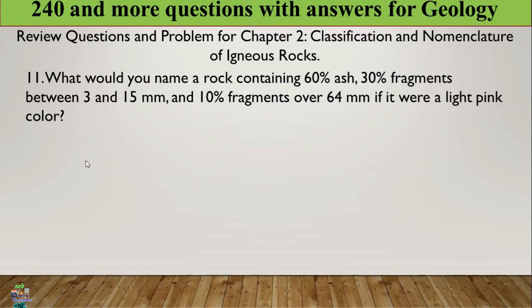Pyroclastic means a rock that is formed from the deposition of lapilli, ash, and bombs, or large fragments greater than 64 millimeter, blocks or bombs. These are the pyroclastic rocks. So this rock is a type of pyroclastic rock. In pyroclastic rock, we know the materials are ash, lapilli, and blocks or bombs.